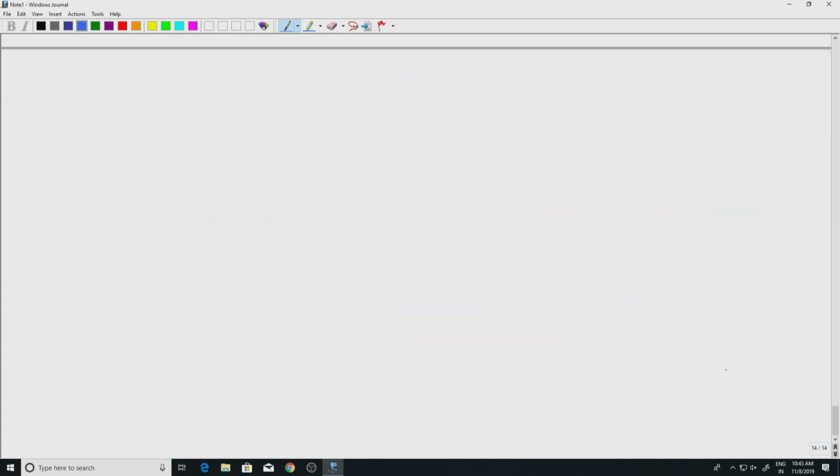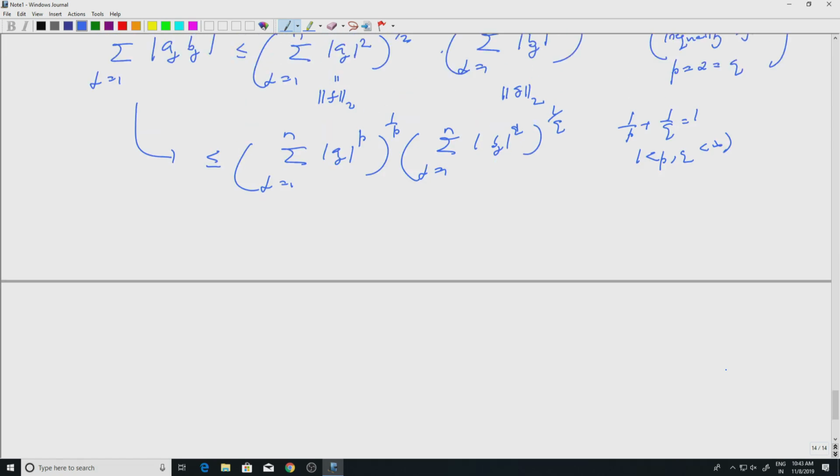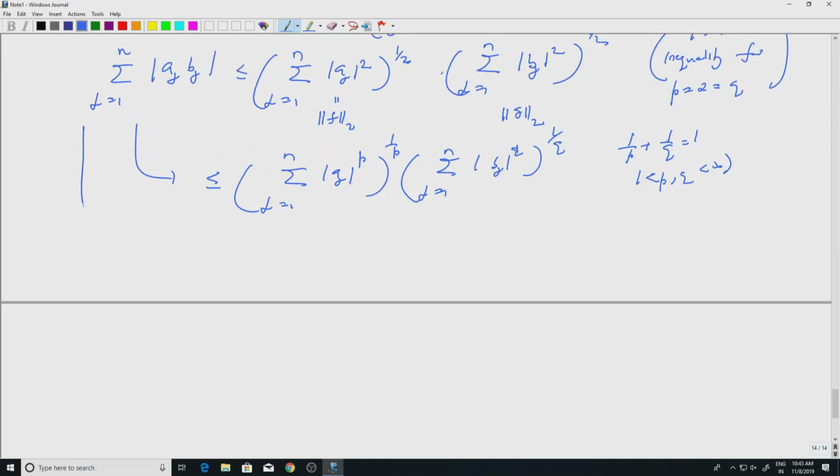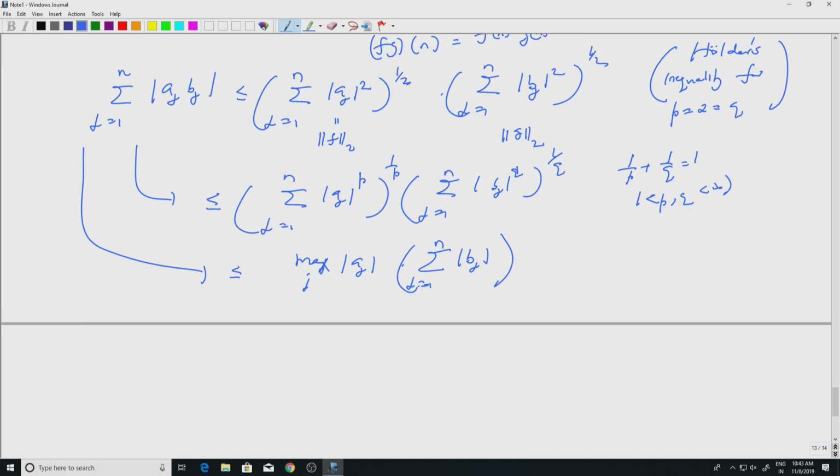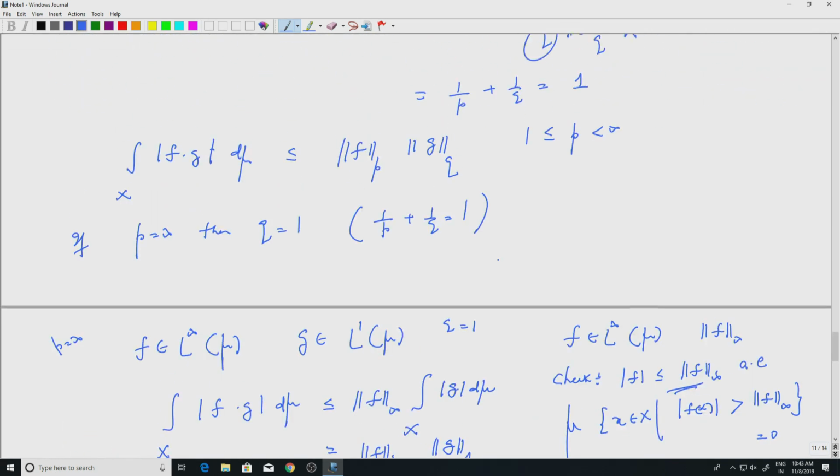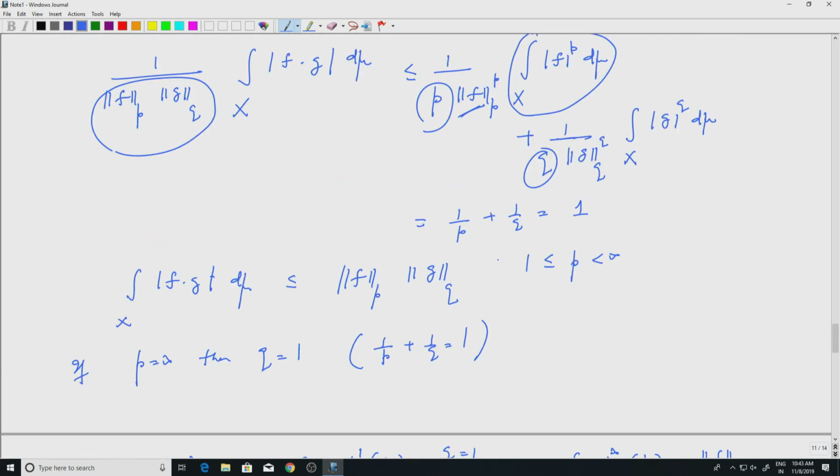So maybe I will denote that as well. This is less than or equal to, I can take the infinity norm of, let's say, aj, that is the L infinity norm of f, times whatever is remaining, the L1 norm of g. So these are all trivial in the case of finite vectors like this, and this is true in general is what Holder's inequality tells you. Okay. So this is Holder's inequality.